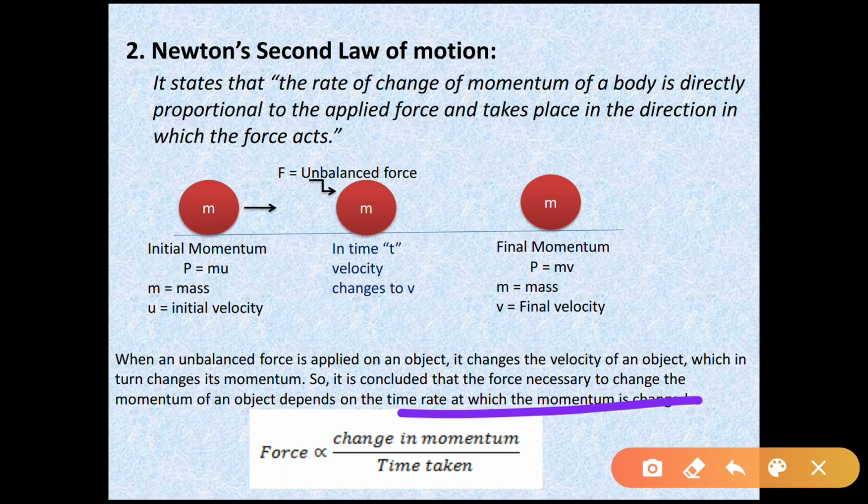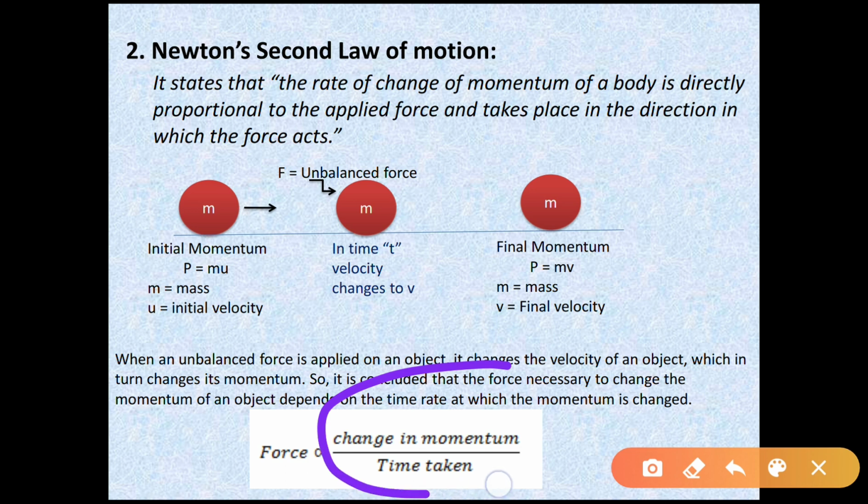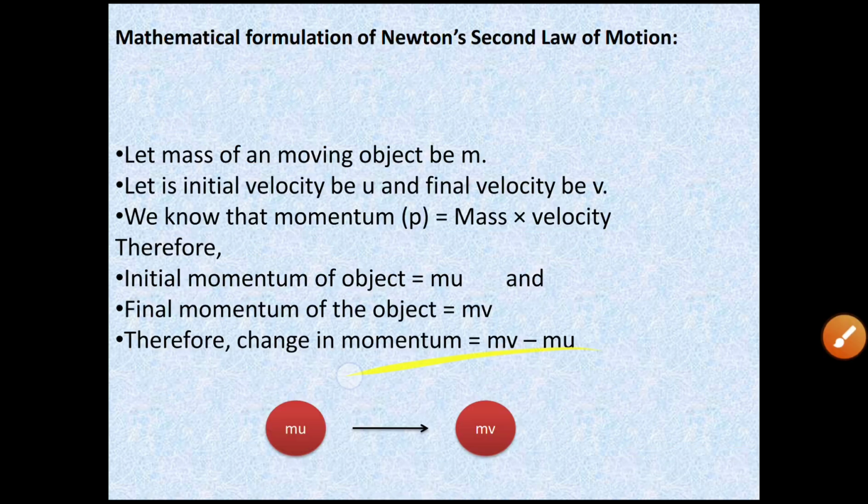So if you have applied a larger force, then the change in the momentum is much faster, right? Why faster? We have compared here with the time, so again we need to consider the time. That is the rate of change of momentum. Similarly, if you apply a smaller force, then the rate of change of momentum will be smaller. So the rate of change of momentum, meaning the change in momentum per unit time, totally depends upon the applied external force.